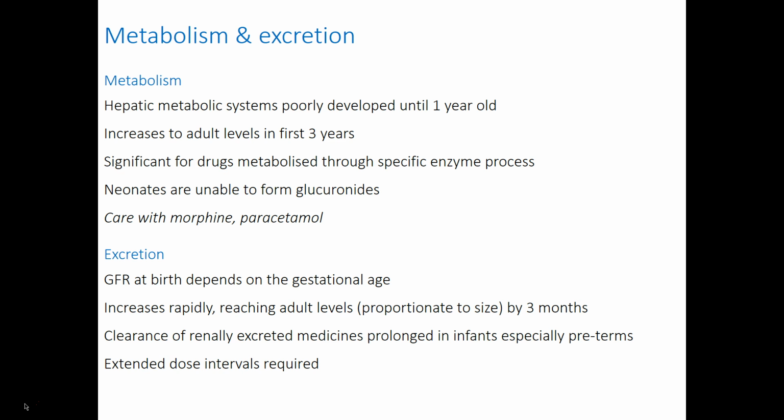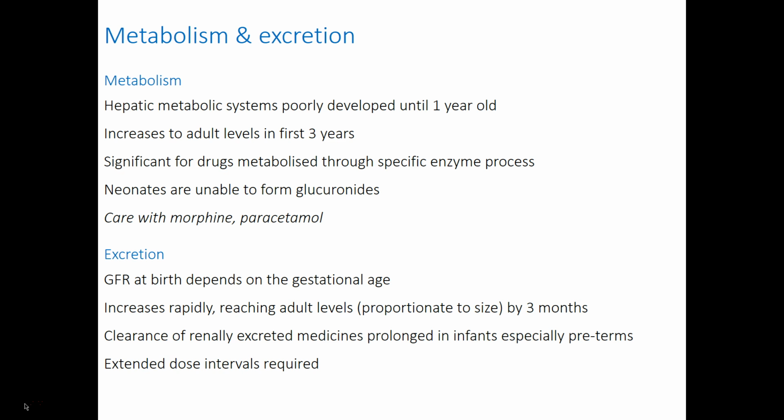Metabolism is poorly developed until about 1 year, particularly hepatic metabolizing systems through which most drugs are metabolized. This becomes similar to adult levels at about 3 years. Neonates are particularly unable to form glucuronides, and glucuronidation is one of the commoner methods of hepatic metabolism of many drugs, so be careful with drugs like morphine and paracetamol.